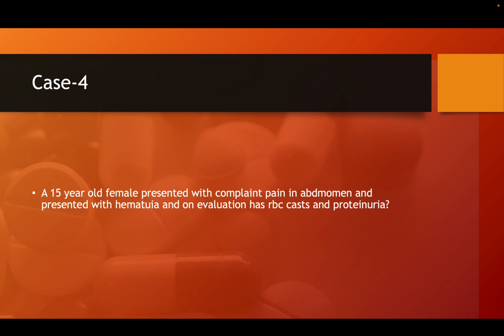A 15-year-old female presents with a complaint of pain in the abdomen and hematuria, and on evaluation has RBC casts and proteinuria. So this is a case of a 15-year-old female with abdominal pain who presents with hematuria.